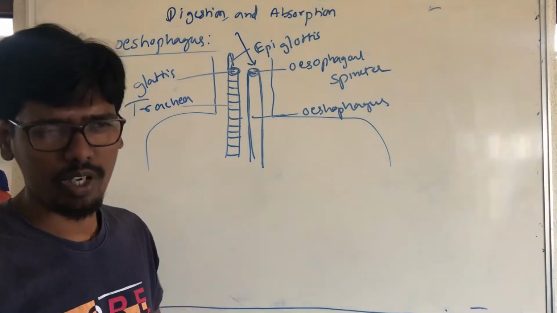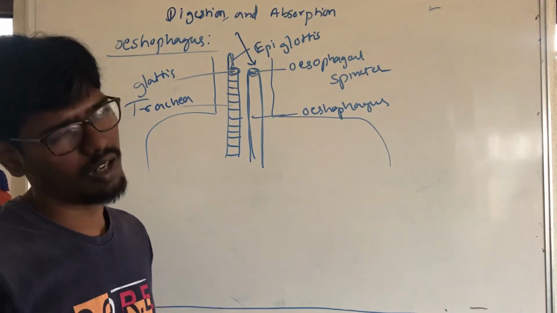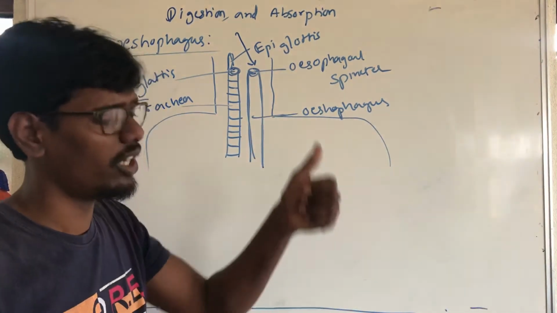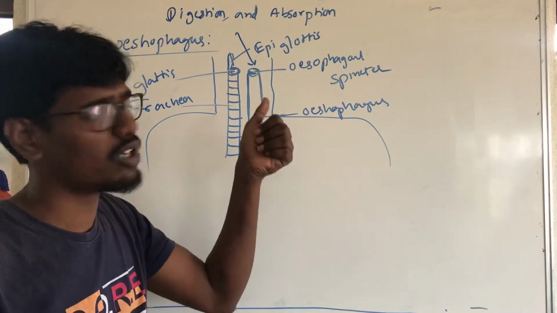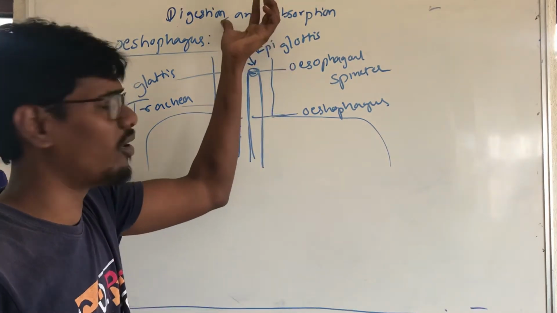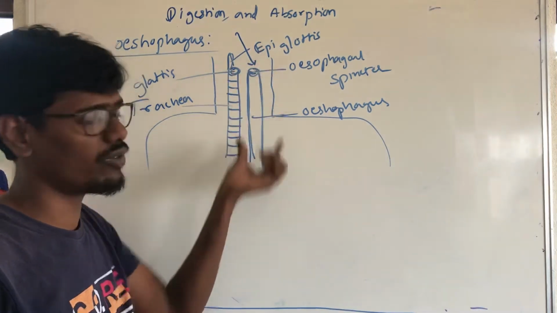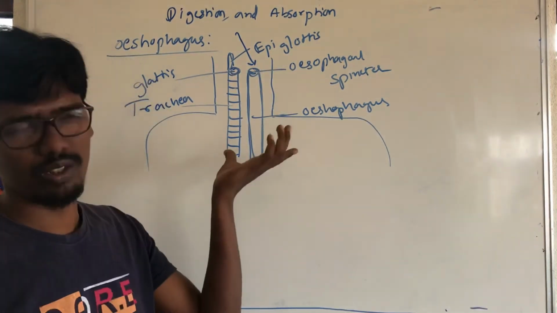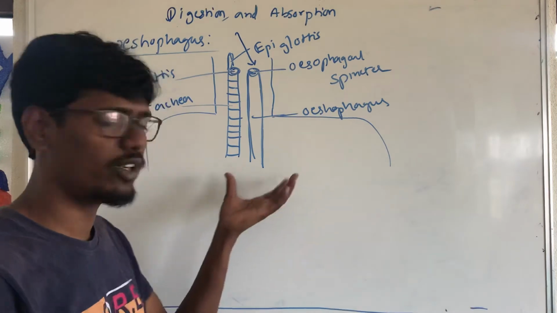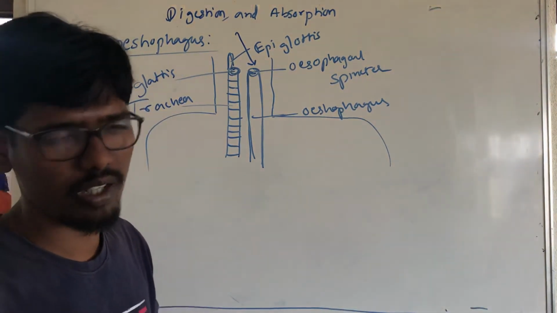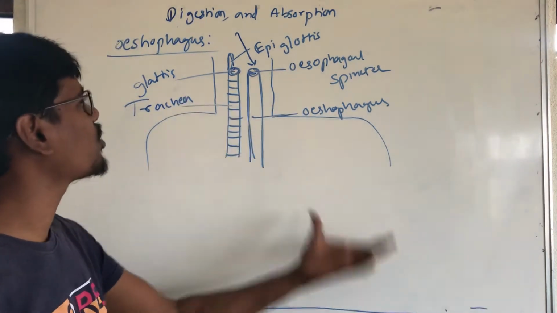When we eat or drink, the epiglottis is closed and the food goes directly to the esophagus, and the esophagus leads directly to the stomach.